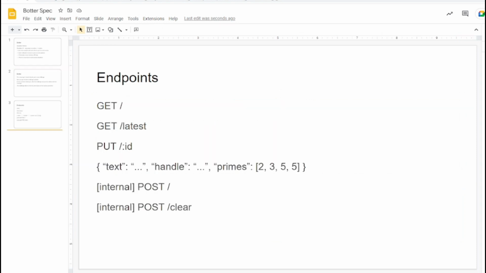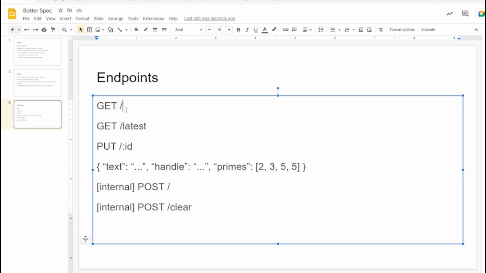Now I'm thinking about these endpoints. This is what we're going to do. We're going to have just the base route will get, let's say the latest 25 messages that have been posted. And then /latest will just be the most recent one that will either be an unsolved challenge or the message that did solve it. A put with the /ID, which will be able to be retrieved through the latest endpoint.